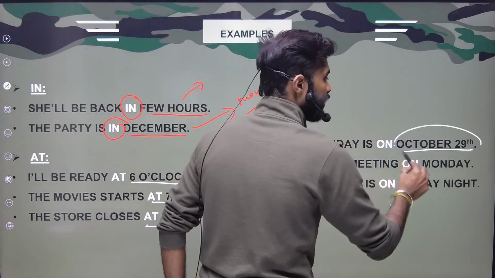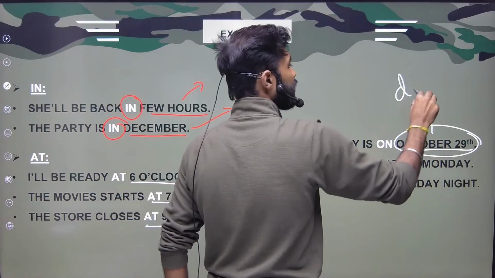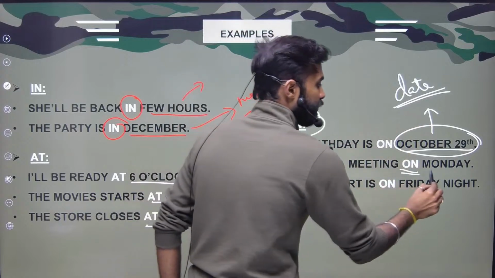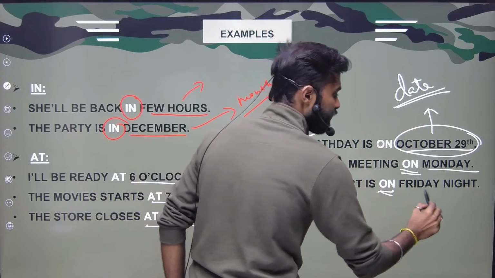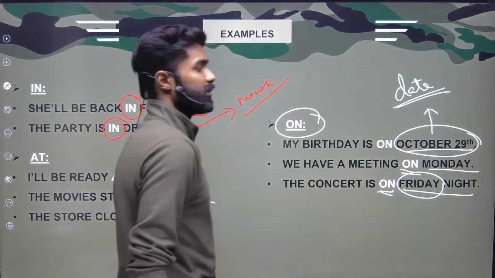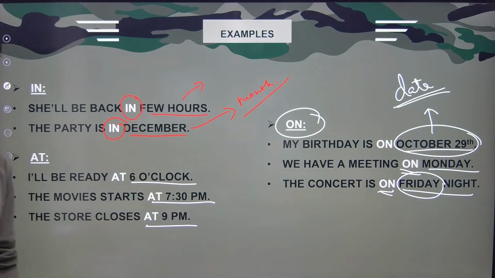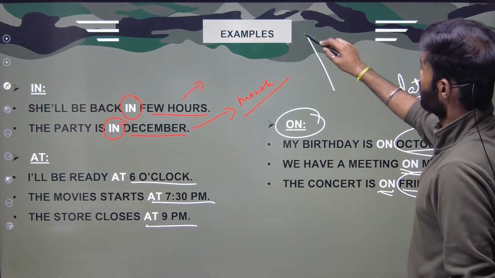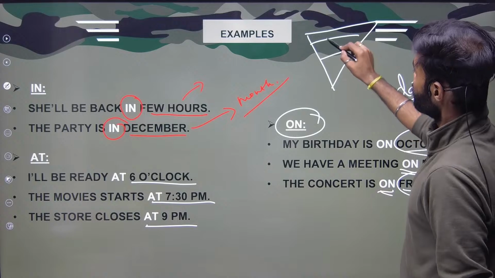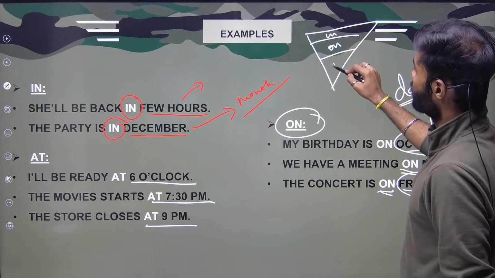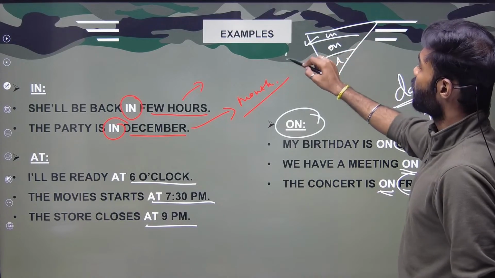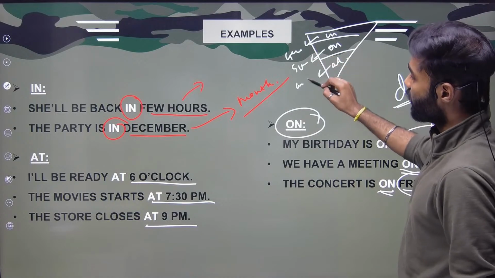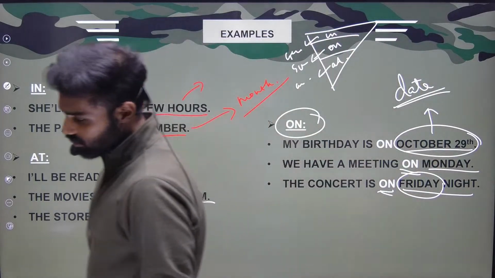On October 29, it is also a proper date. On Monday, Friday night, days, right? Very simple. All you have to do is just apply a little bit of logic, right? For that logic, keep this in your mind: in for general timings, at for specific timings, at for accurate or precise timings.